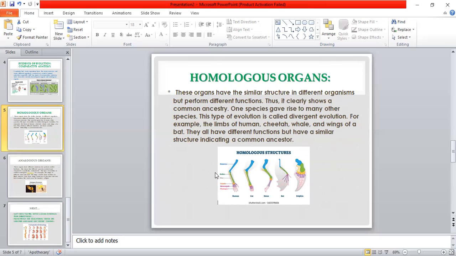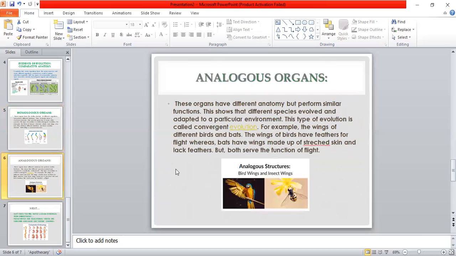For example, in the picture, you can see the limbs of human, cat, horse, bat, and dolphin. They all have different functions, but have a similar structure, indicating that we are all from common ancestors. This is homologous organs. Then we have analogous organs. These organs have different anatomy, but perform similar functions.